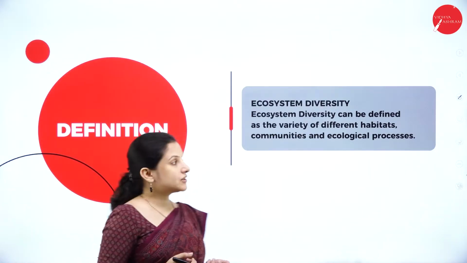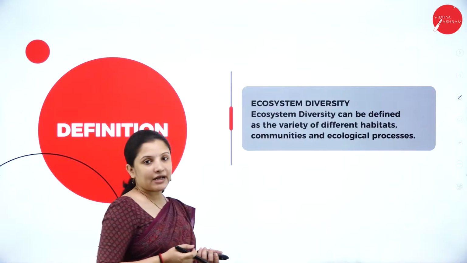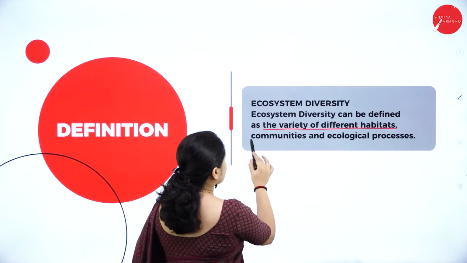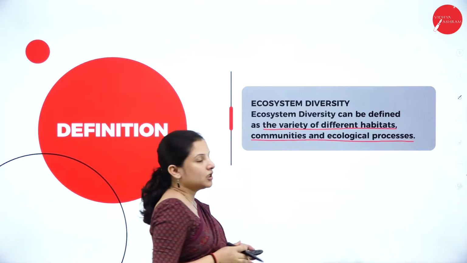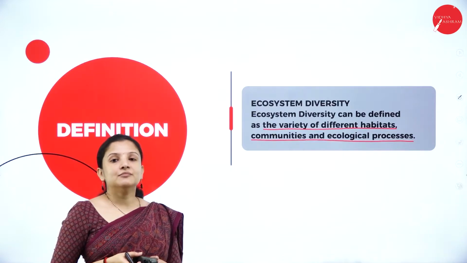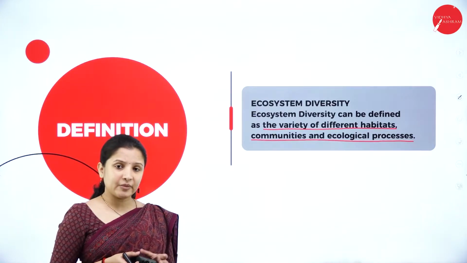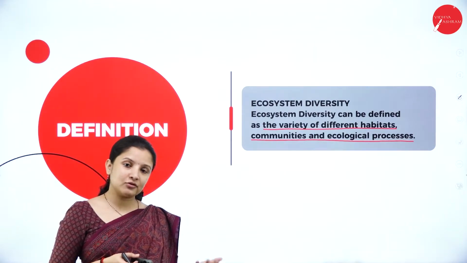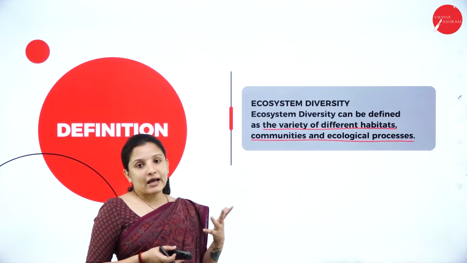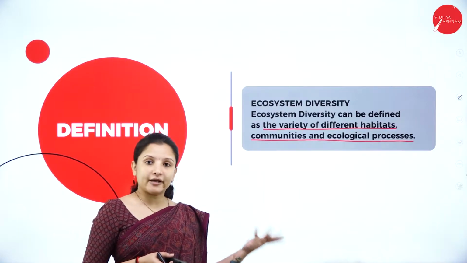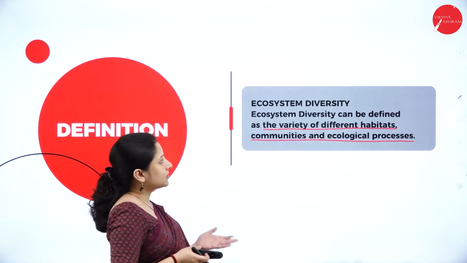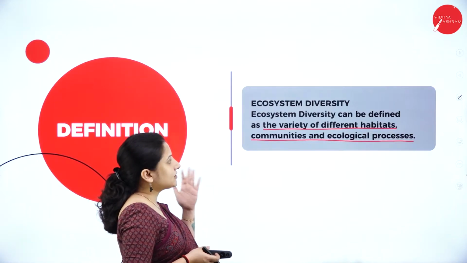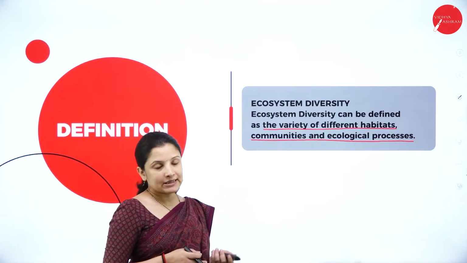Next, talking about ecosystem diversity. Ecosystem diversity is defined as the variety of different habitats, communities and ecological processes. So different organisms live in different habitats. In that habitat, a lot of variations will be there. Based on those variations only, some of the organisms will have their own structural features for them to adapt to that particular situation. So that is nothing but ecosystem diversity, wherein the variety of different habitats, communities and ecological processes are seen.